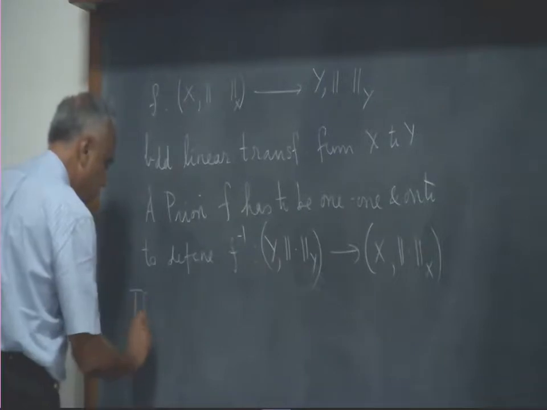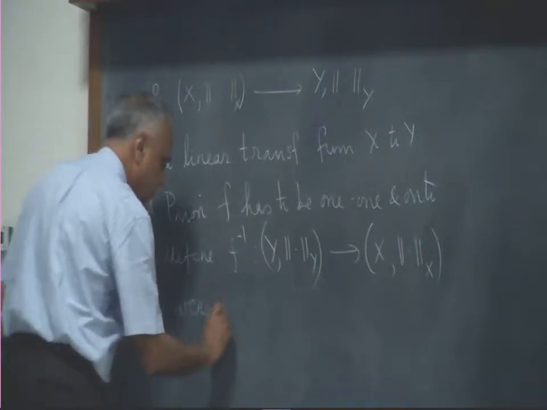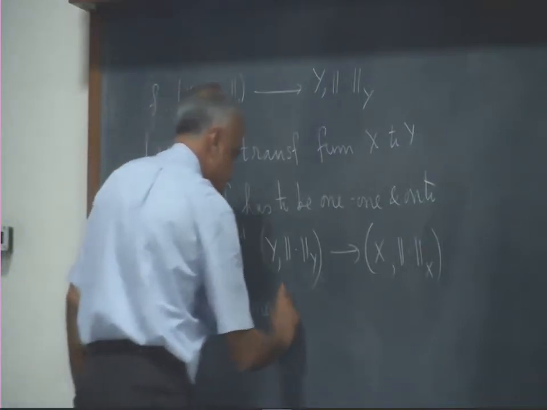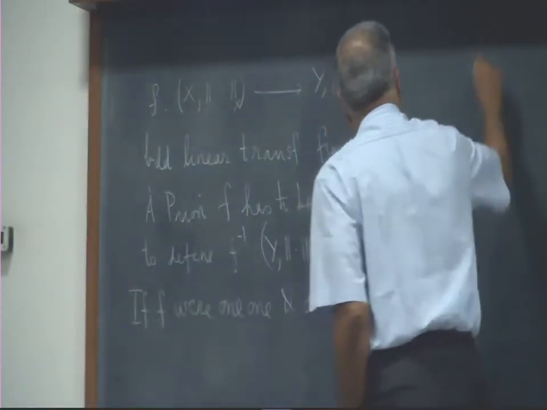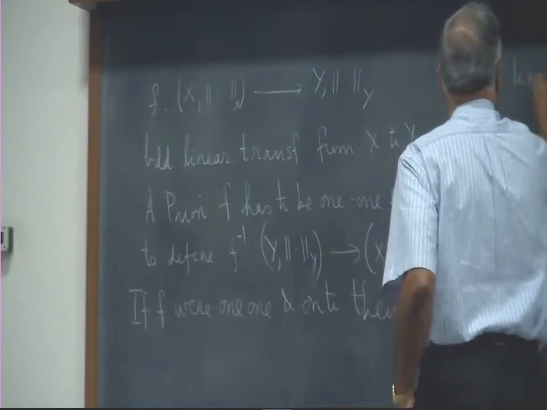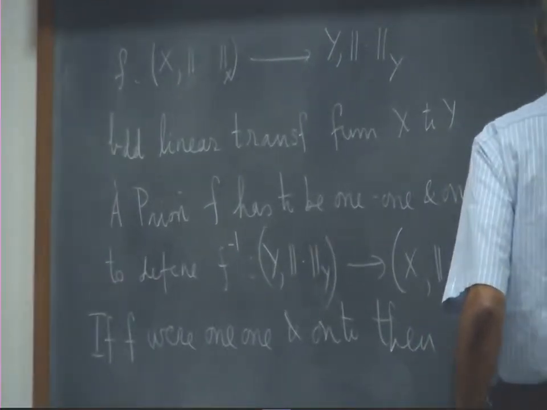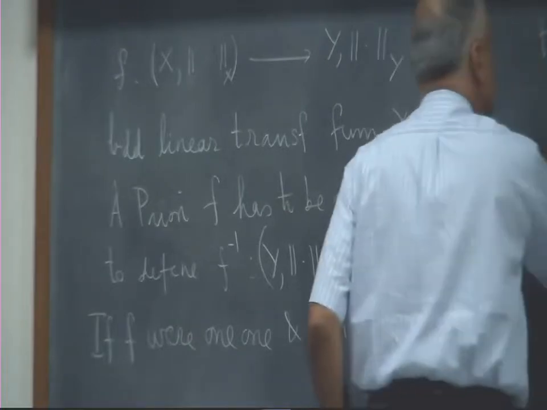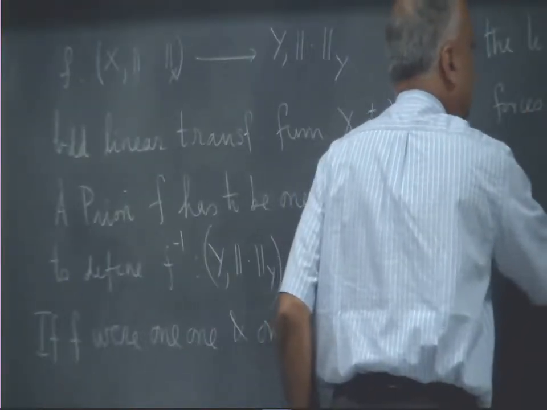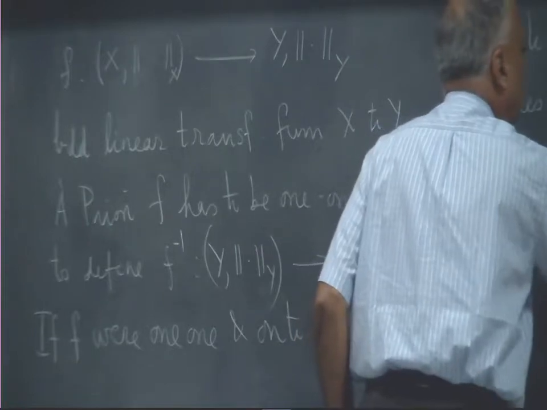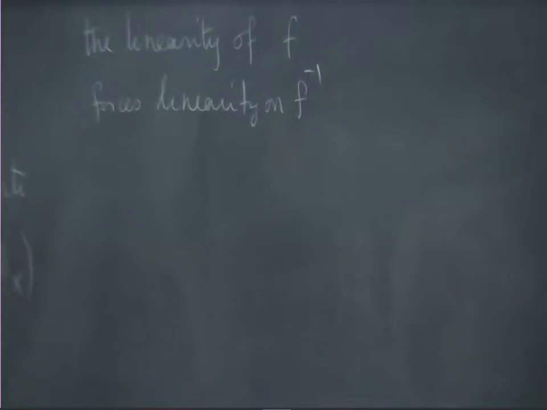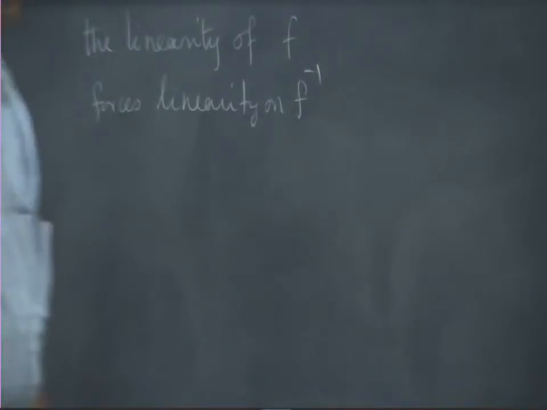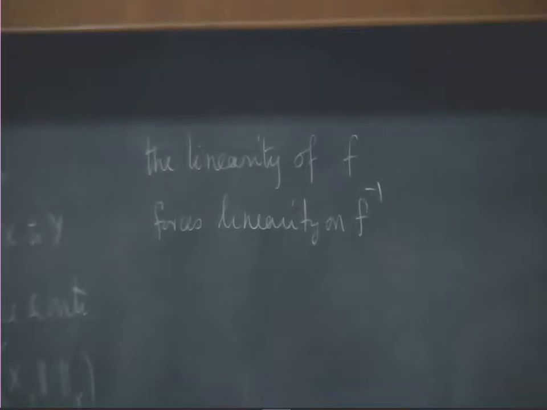If F were 1-1 and onto, then the linearity of F forces linearity on F inverse. The question that we were investigating was whether the boundedness of F forces boundedness of F inverse.